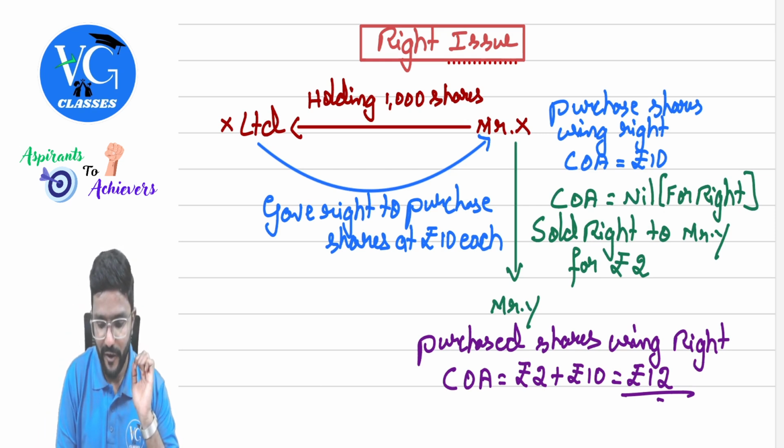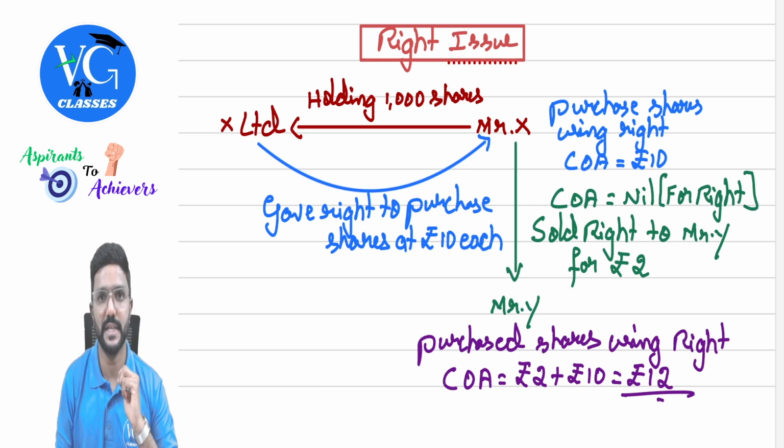Now if Mr. X used this right and purchased the shares, what is the cost of acquisition for him? It will be 10 rupees, guys. It will be 10 rupees. Okay, sir.